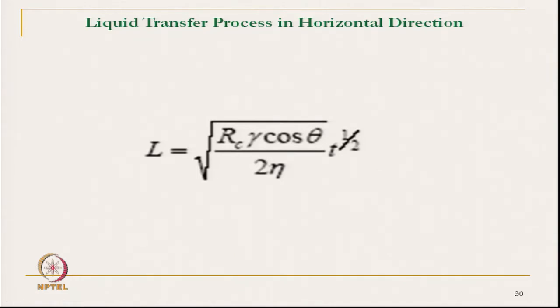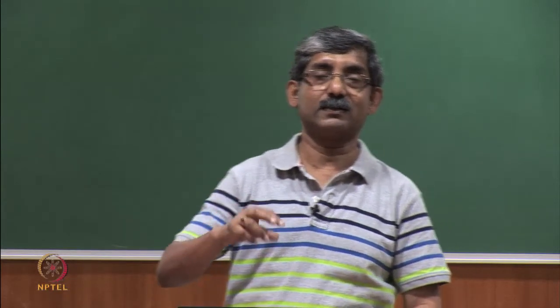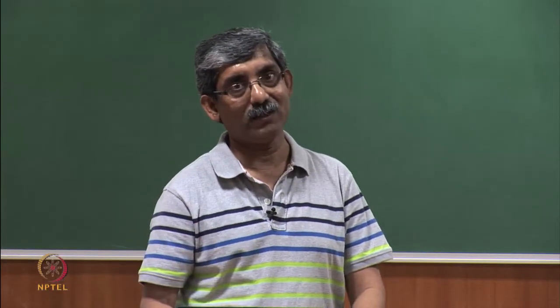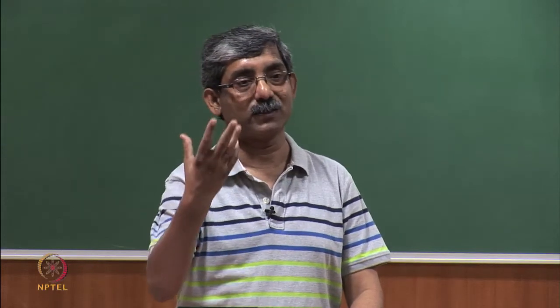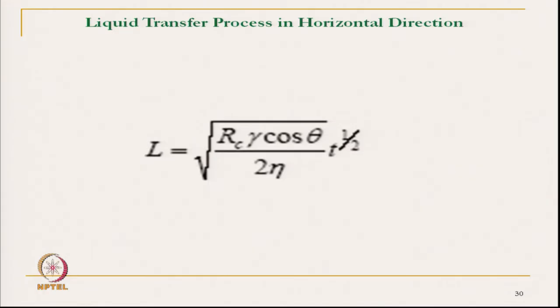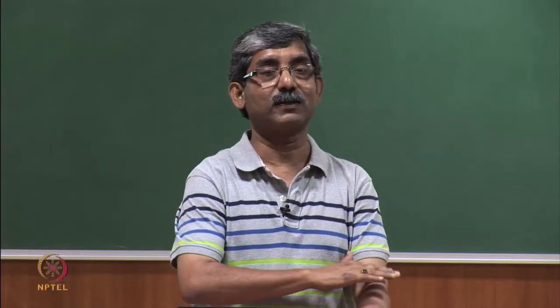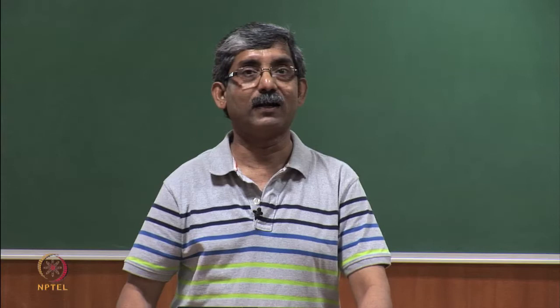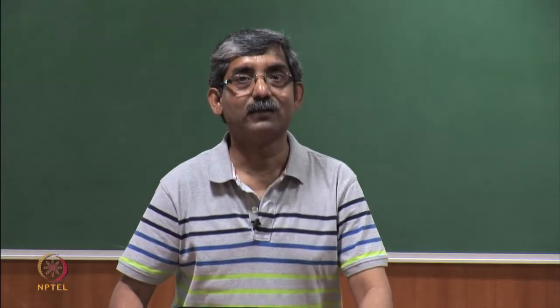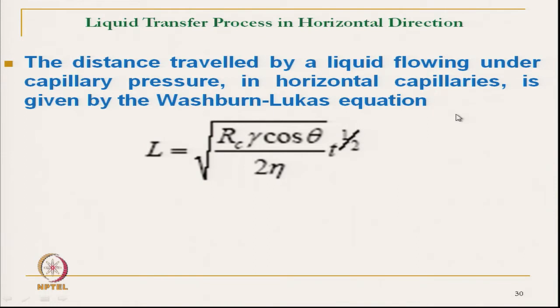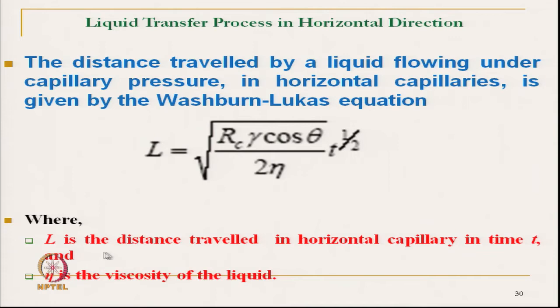Another part is that what we have discussed till now is capillary pressure working against gravity, where the liquid is transmitted vertically. On many occasions the liquid gets transmitted through a horizontal pore, and this is governed by the Washburn-Lucas equation. This is the equation. L is the length of the liquid, the distance travelled in the horizontal capillary, and eta is the viscosity of the liquid.